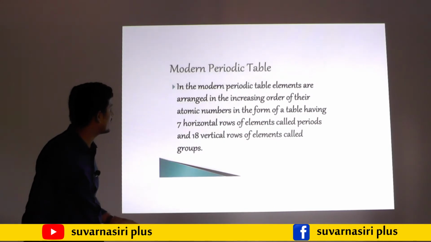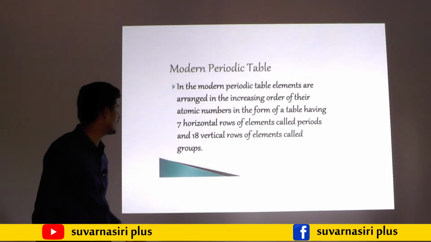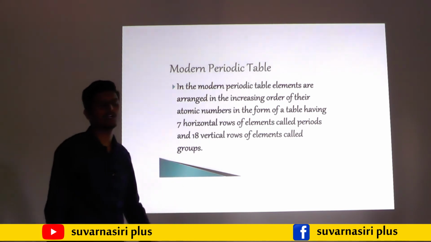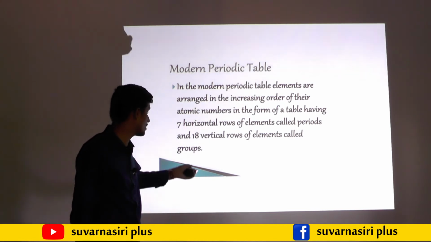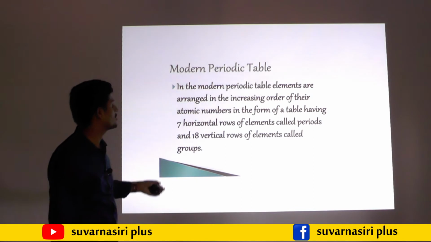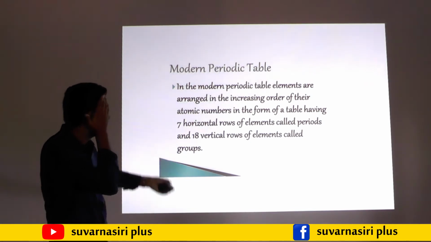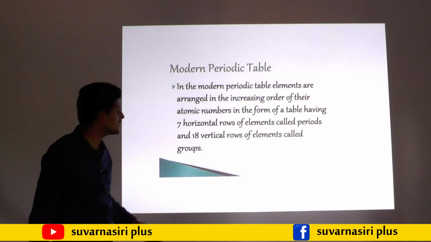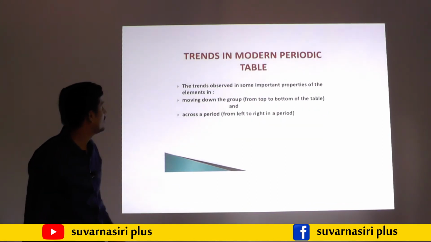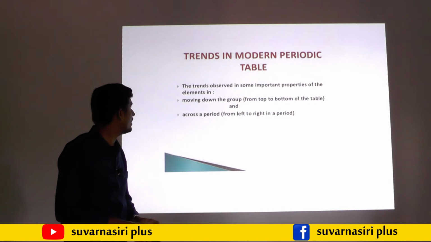The statement says 7 horizontal rows are called periods and 18 vertical columns are called groups. Then, trends in the modern periodic table.